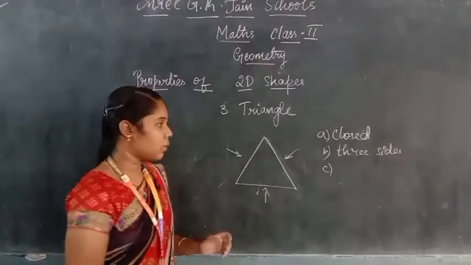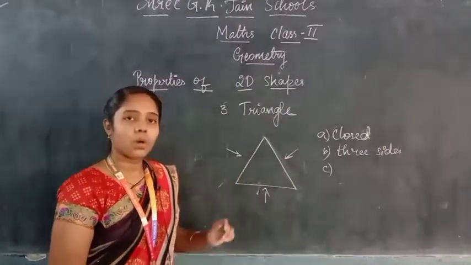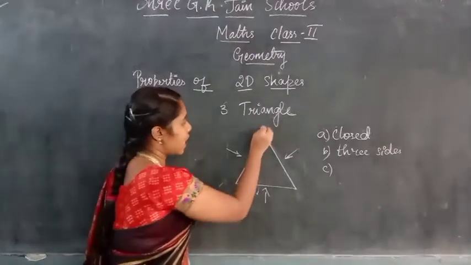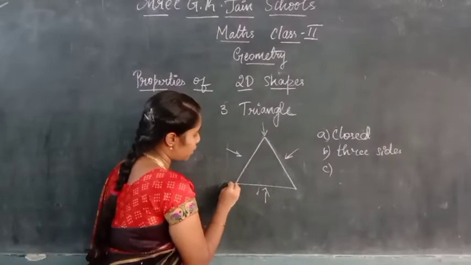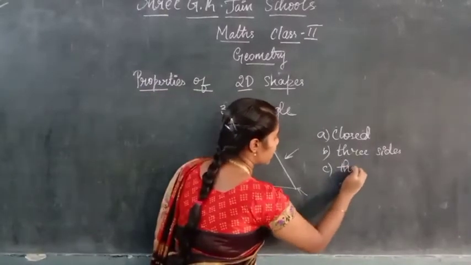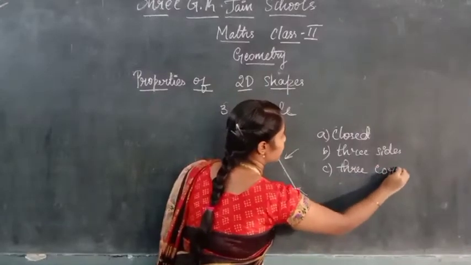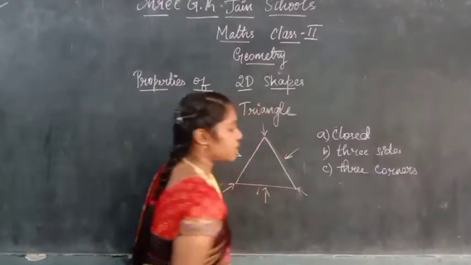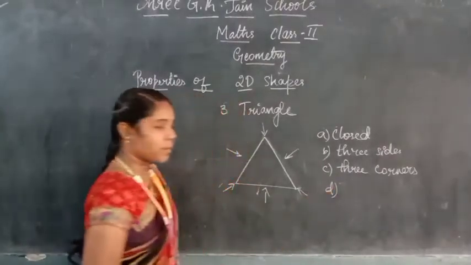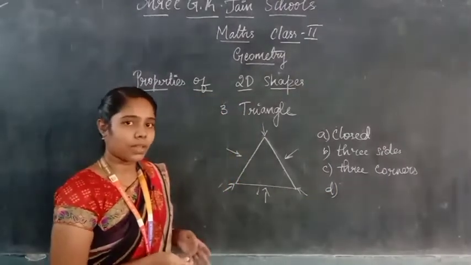Okay. Now, after we complete the sides, what will we talk about? Yes, we talk about the corners. So, let us see how many corners. 1, 2, 3. That means a triangle has 3 corners. How many corners? 3 corners. And what will be the last? We will say about the size, whether it is equal or unequal.